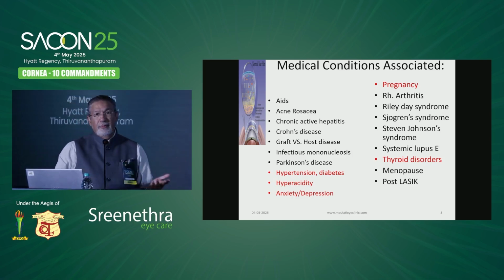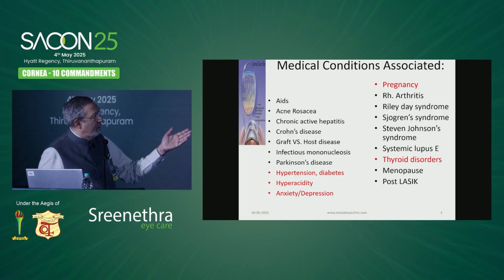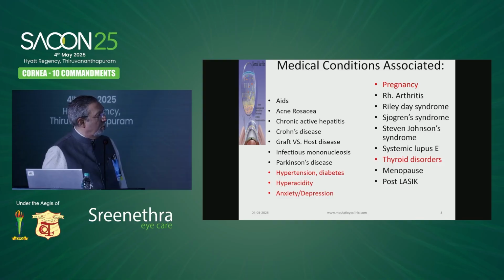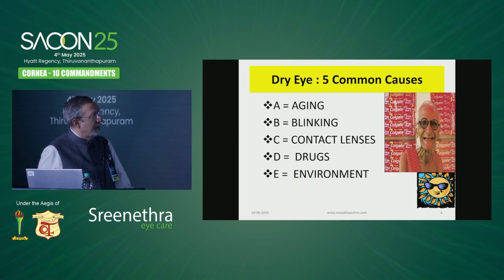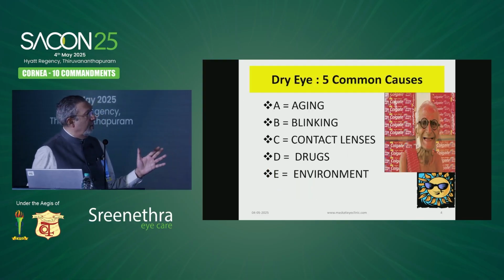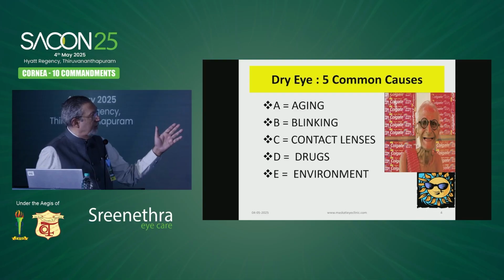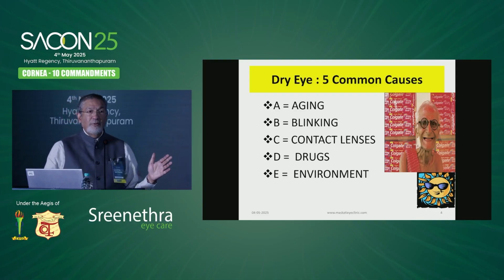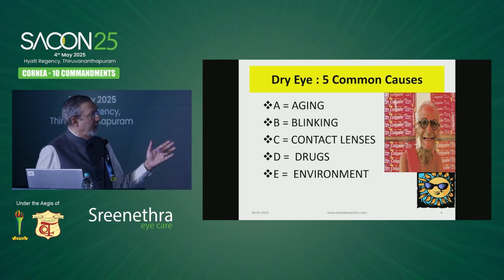And in Mumbai, 50% of my patients are on antidepressants. Not that we want to take away work from the psychiatrist, but we need to know about these conditions because so many of these can cause dry eye. So I call it the 5 common causes, and I'll rush through them: A, B, C, D, E, where A stands for aging, B stands for blinking, C for contact lenses, D for drugs, and E for environment.